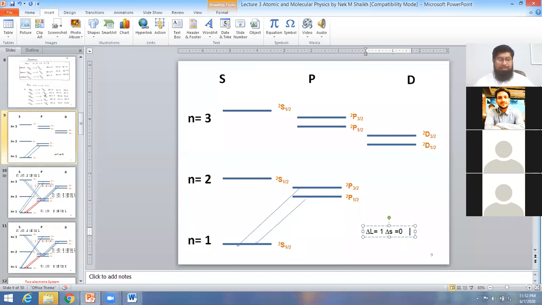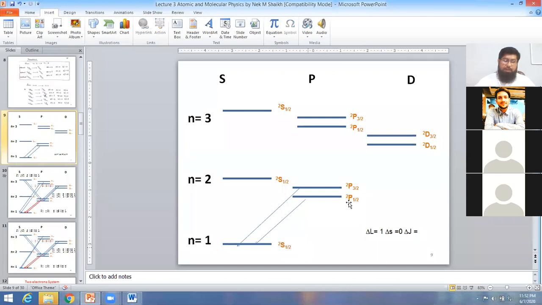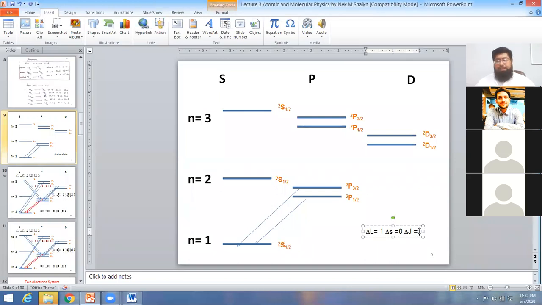The second is delta J. Here J is equal to 1 by 2, and here J is equal to 1 by 2. So 1 by 2 to 1 by 2 gives you 0. So again delta J is equal to 0.